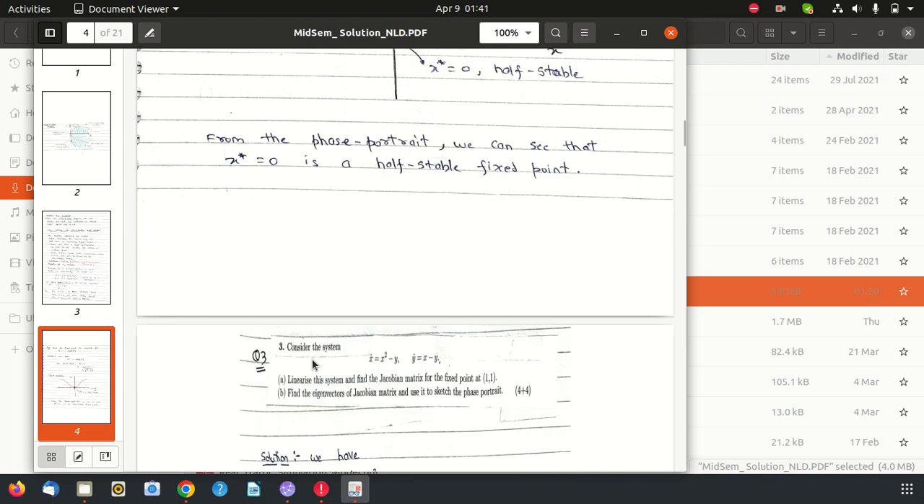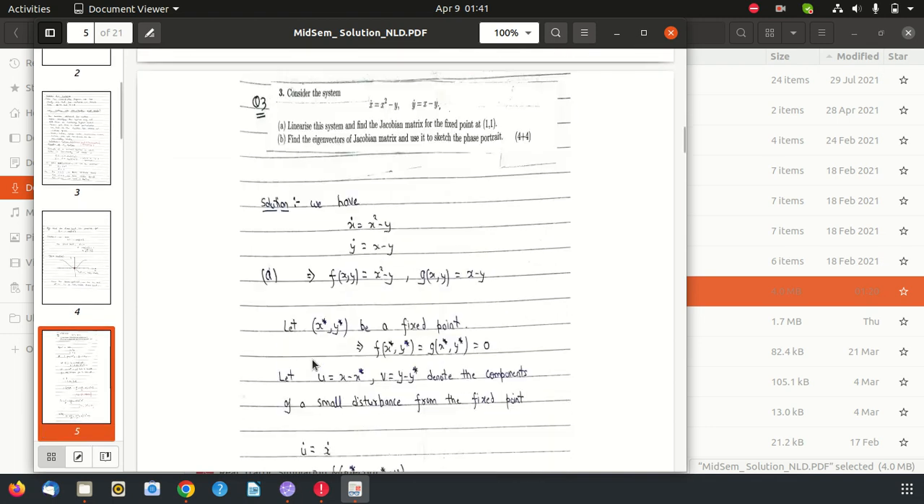So the next question is, consider the system x dot equals x square minus y and y dot equals x minus y. So linearize the system and find the Jacobian matrix for the fixed point at (1, 1). Find the eigenvector of the Jacobian matrix and use it to sketch the phase portrait.